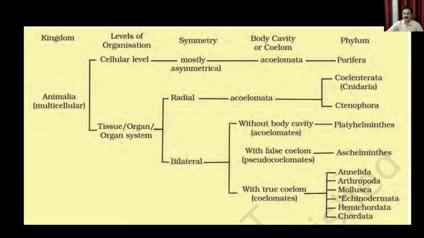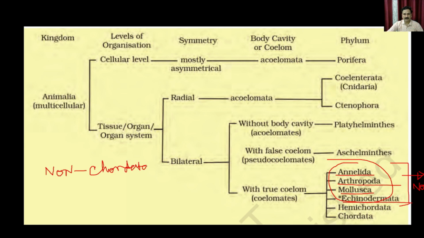So far, what we have discussed about the Annelida, Arthropoda, Mollusca, and Echinodermata does not contain the notochord, right? Which means all these are the non-chordata. So whatever we have discussed so far are the non-chordata. Compared to that, if the notochord is present, the organisms are going to be called chordata, right?